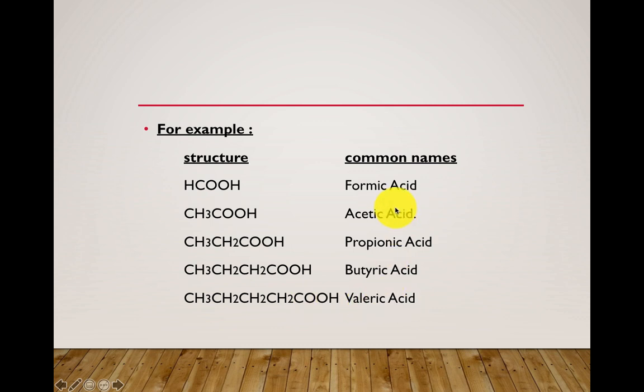See, for all these acids, the suffix or the end part is ic acid. Formic, acetic, propionic. So in the common system for naming the carboxylic acids, the end part always ends with ic acid. And what is meant by these common names? It is nothing but the name which is derived from the source from which the acid is obtained.